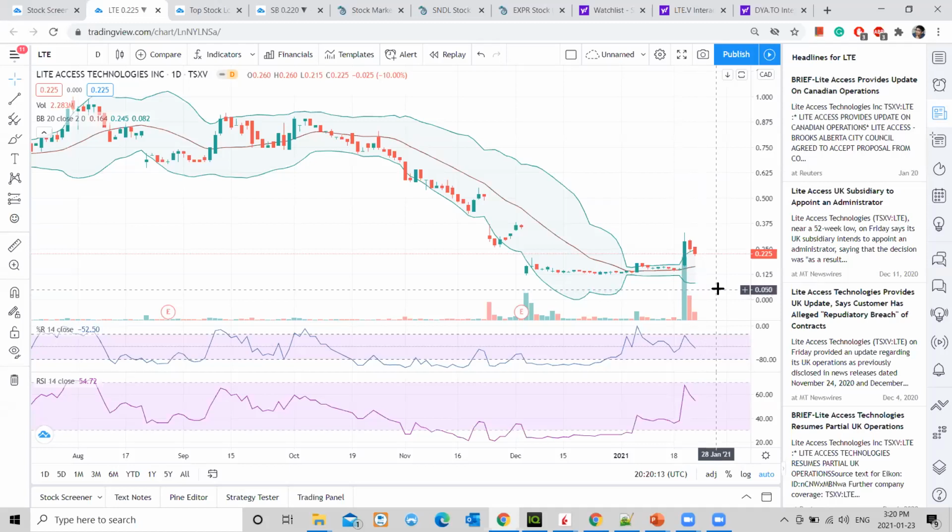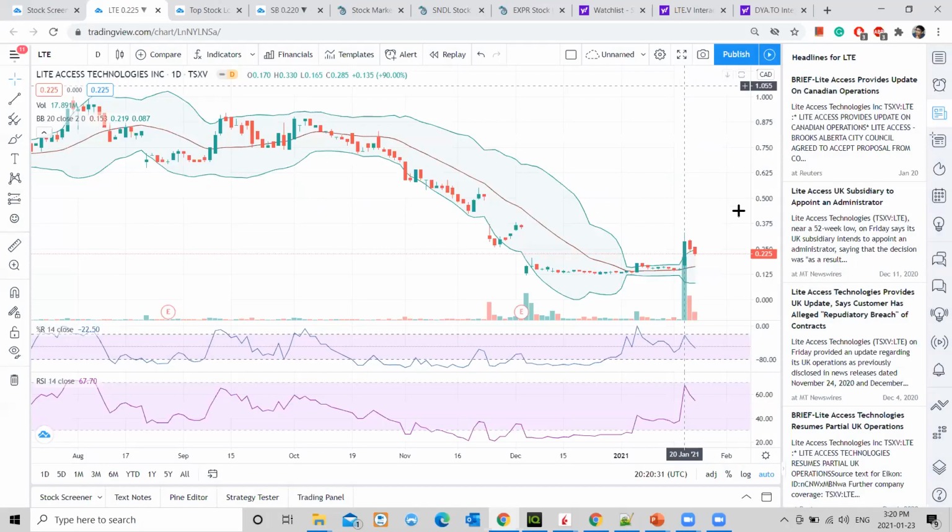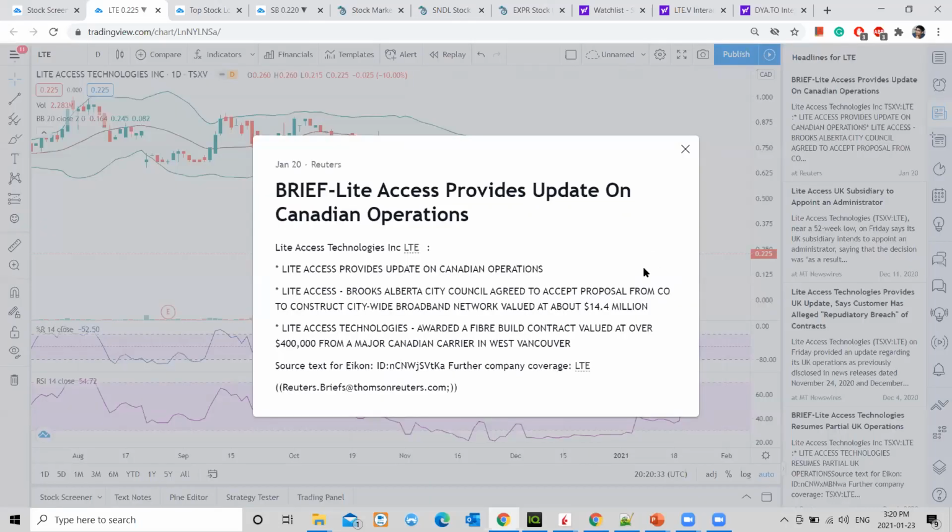Yeah, absolutely agree. I also have a very similar thought to what you shared. The reason why it had dropped drastically was because of the news that they had suspended operations in the UK. And now it has gone up because of the updates on their Canadian operations.